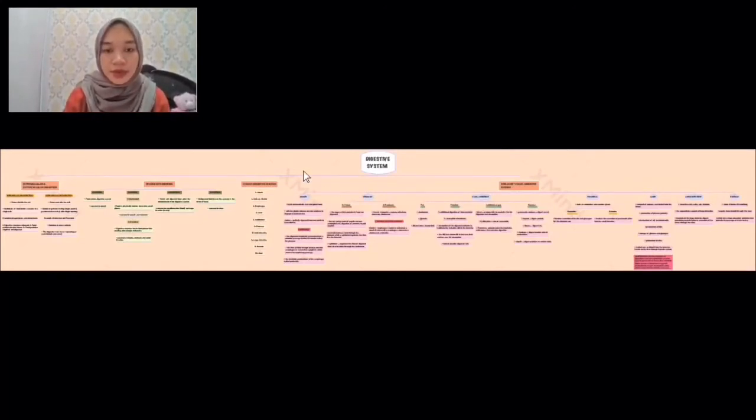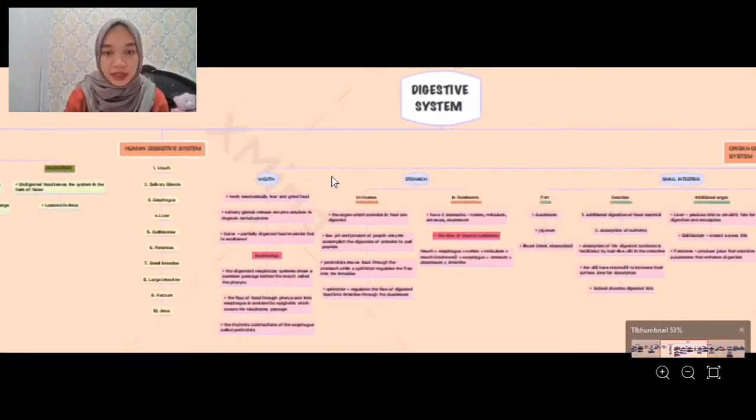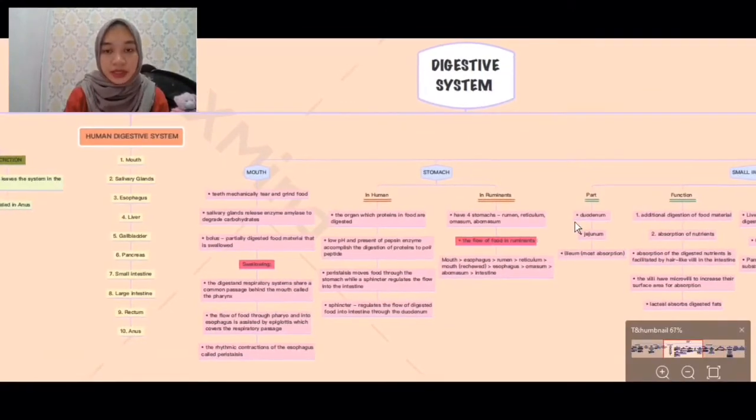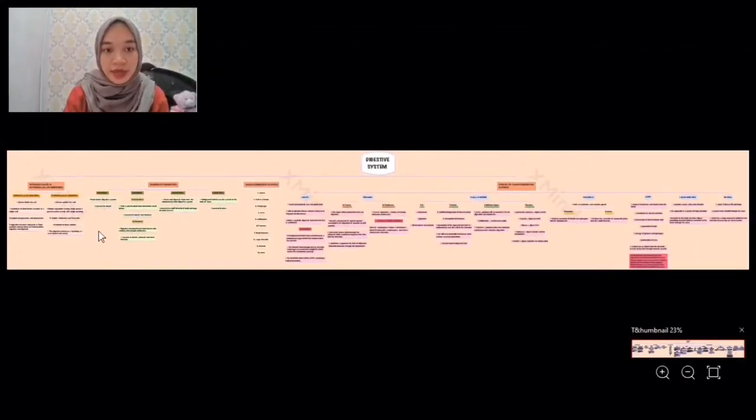So for the digestive system here, I'm choosing a tree map. For this tree map, there are 4 sections that I divided this topic into, and each section has more segments and explanation that I have already summarized to the very pack, only the important things that I need to highlight.